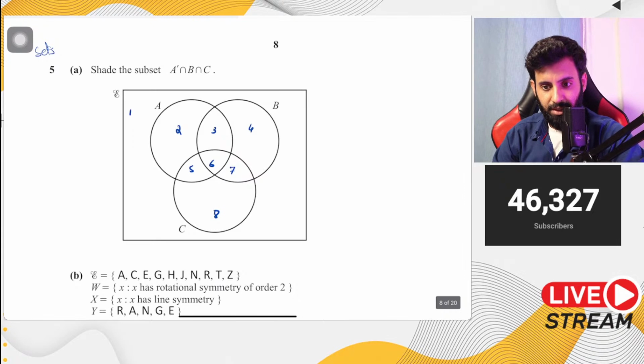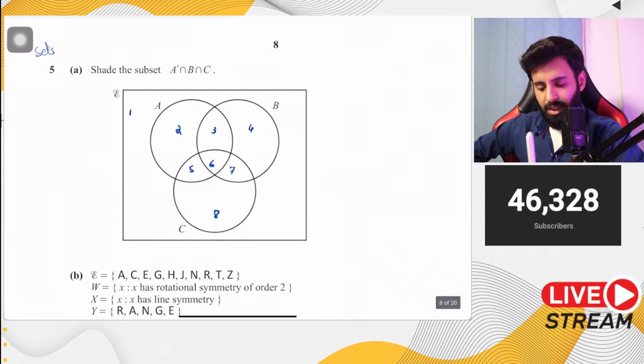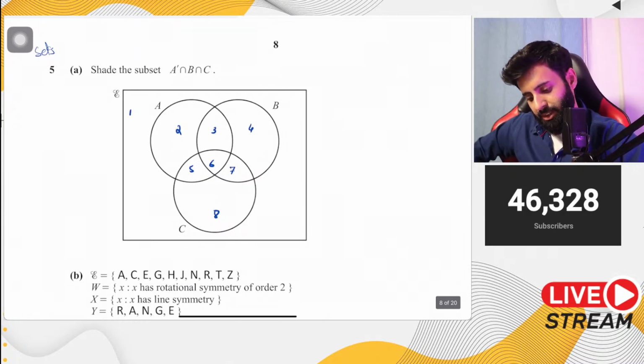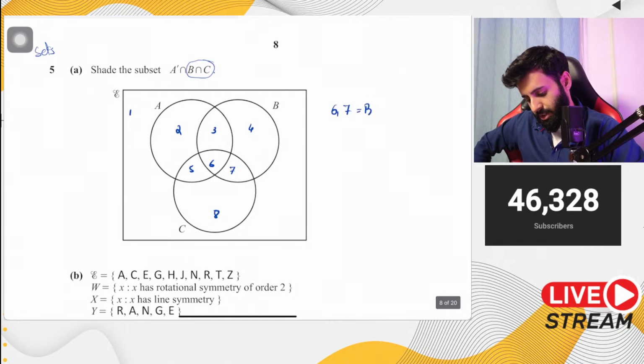Four, 7, 8, 5, 6. Are you sure about that? 4, 7, 8, 5, 6. It's just 7. Yeah, it's just 7. So basically, you can start like this. You can start by B intersection C. So B intersection C, you have 6 and 7. Okay, so this is B intersection C.